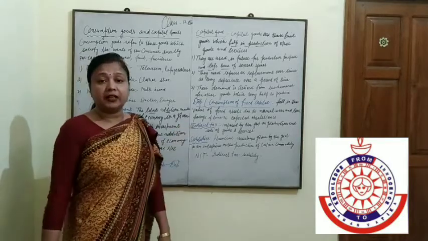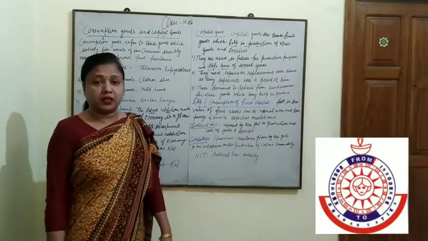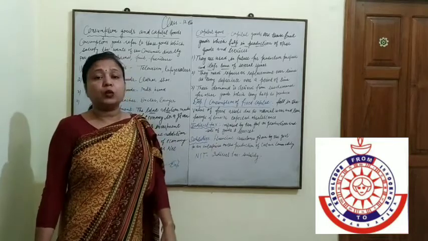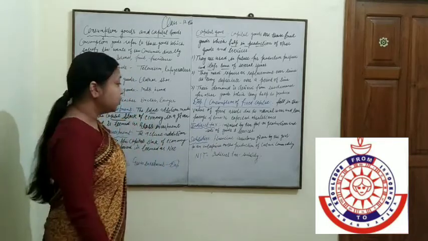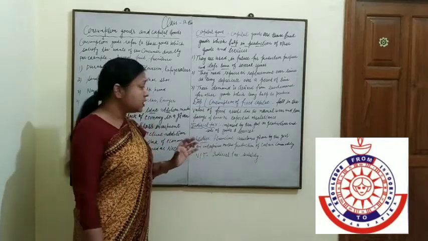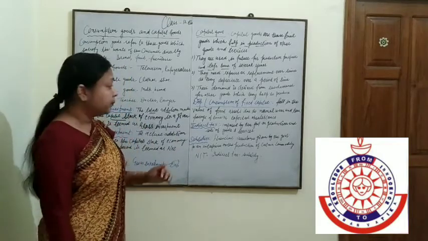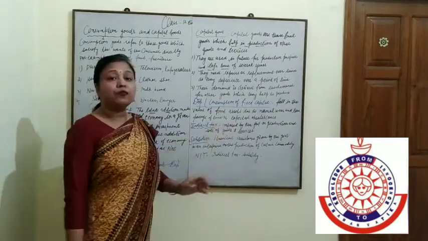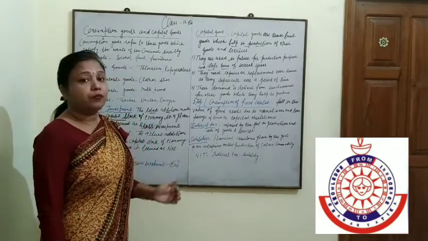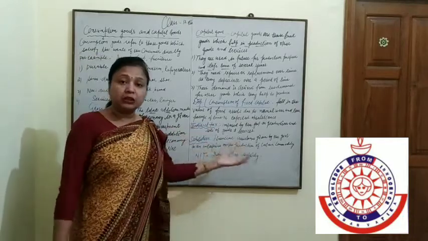Next is indirect taxes. There are two types of taxes, direct tax and indirect tax. Here we are taking indirect taxes when we calculate national income. What is the meaning of indirect tax? Indirect tax is a tax imposed by the government on the production and sale of goods and services.